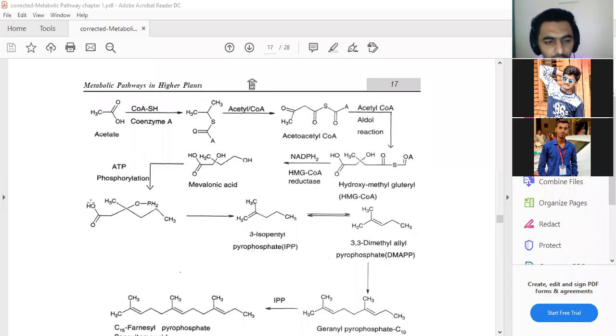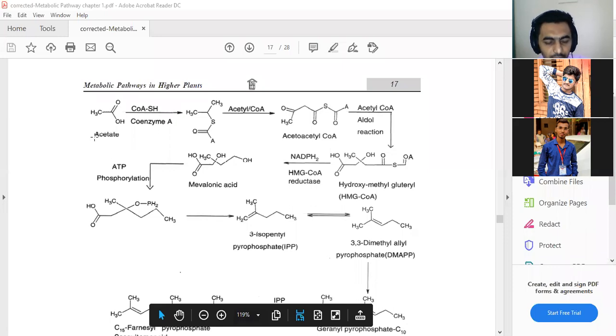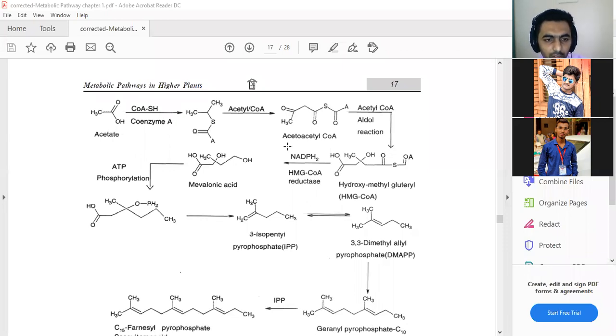So the initial compound or precursor we use is acetate, and on the acetate we act with enzyme A, and on the basis of that enzyme, it can be converted into a new molecule, and that molecule again proceeds through interaction with acetyl coenzyme A. And on the basis of acetyl coenzyme A, it gives a new molecule, that is acetoacetyl coenzyme A. And on the basis of the aldol reaction, it is converted into a new molecule.